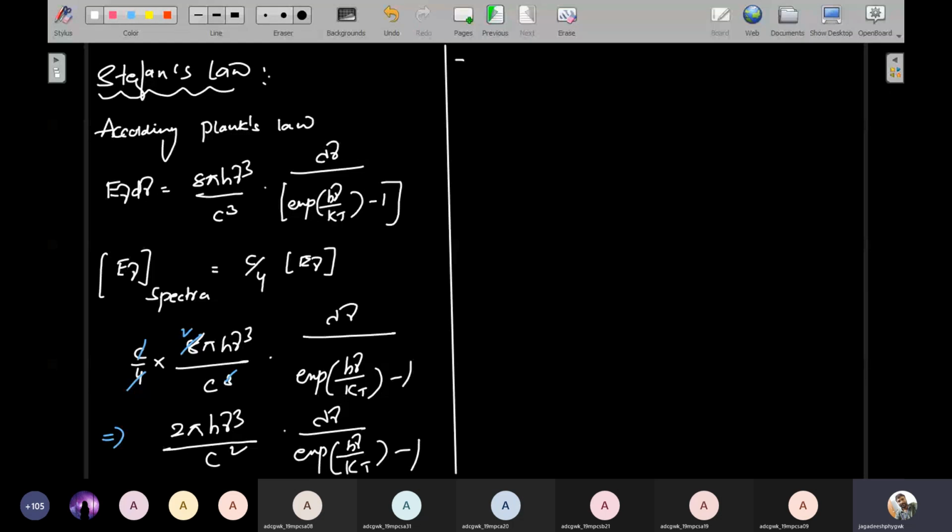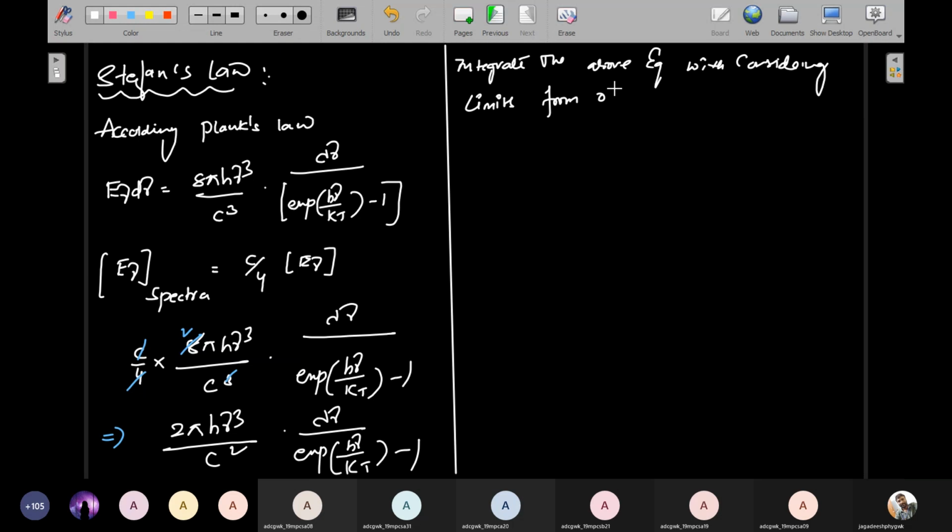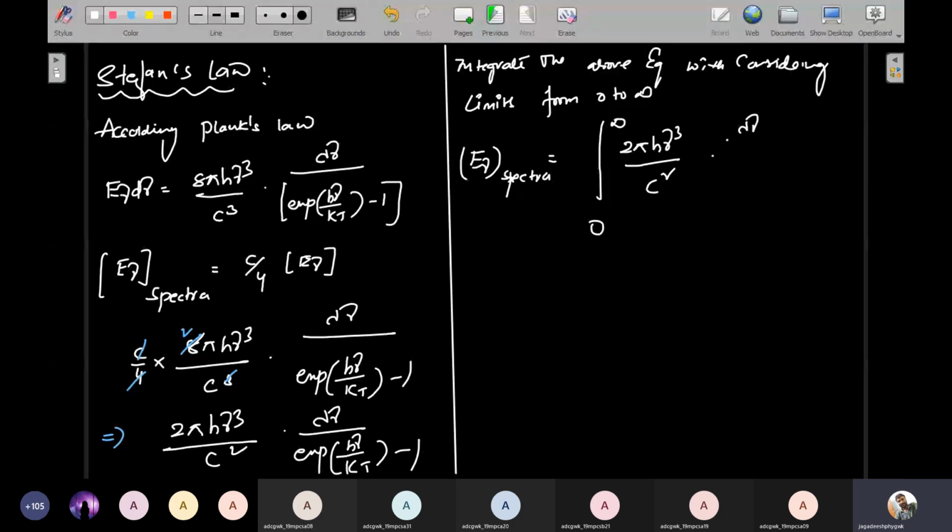Integrate the above equation, considering limits from 0 to infinity. Therefore, E nu of spectra is equal to the integral from 0 to infinity of 2 pi h nu cube by c square into d nu divided by exponential h nu by kT minus 1.